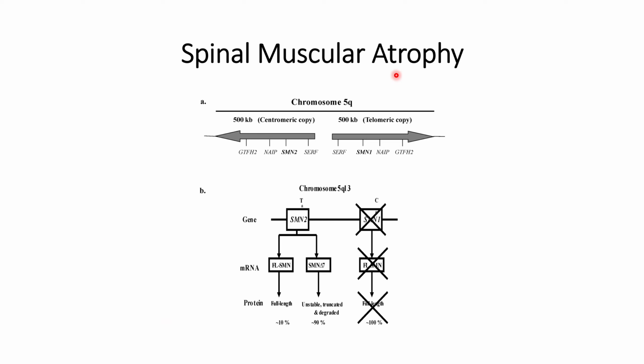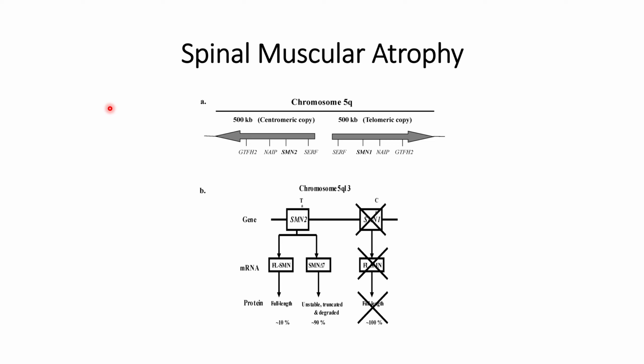In this video, we will discuss spinal muscular atrophy. This disease is related to the survival motor neuron gene, popularly known as the SMN gene.